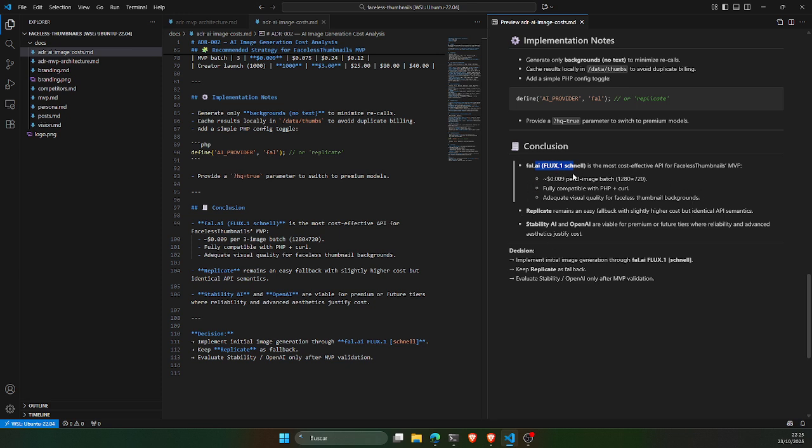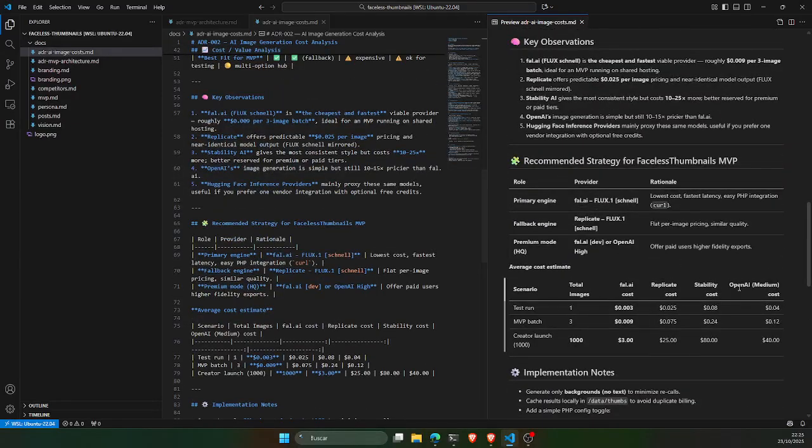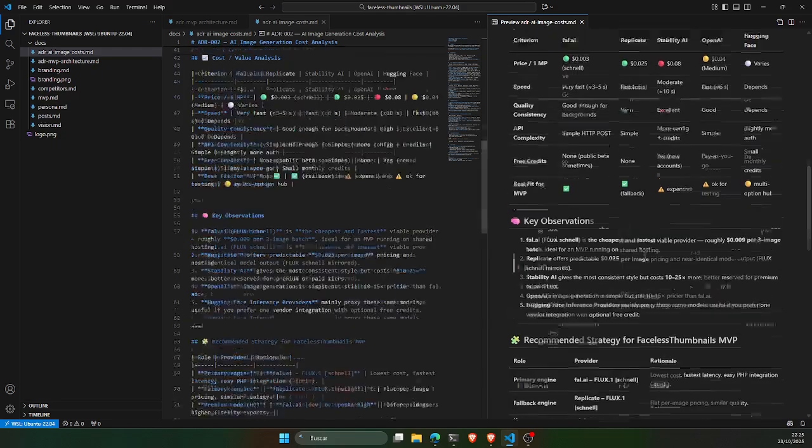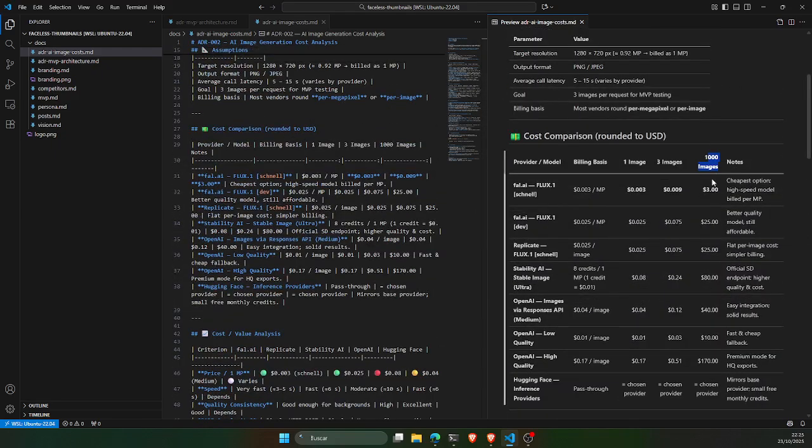I'm not sure if this is actually true, because it would be 1 cent per 3-image batch. So it's compatible with PHP and curl, and it works with what we have, and then we still have those fallbacks with Replicate or Stability and OpenAI if we want to go for premium. So if this actually works and it's 1 cent per generation at the end, I think it's interesting, because here we have, for example, how much it would cost to generate 1,000 images, and yeah, it's $3. I'm not sure it's gonna be $3.